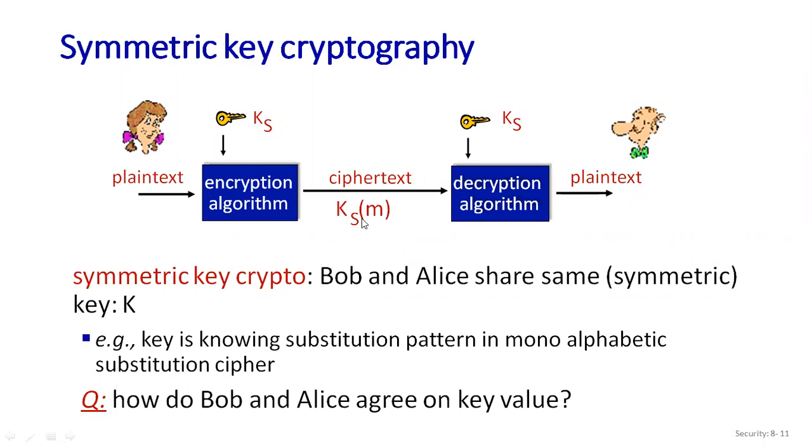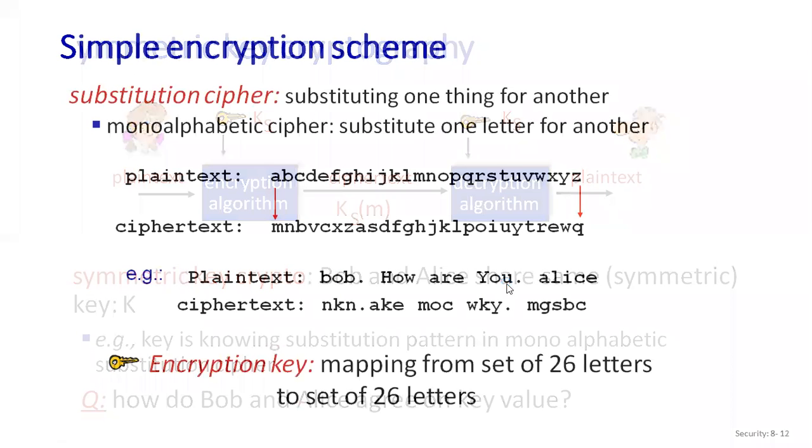By using this KS secret key and the plain text, that is my message M, this is my ciphertext. Now I want my plain text back, so I forward it to my decryption algorithm. Here I use this KS, and by using that I will get my plain text back. This is a method where we can utilize symmetric key cryptography to get the plain text back.